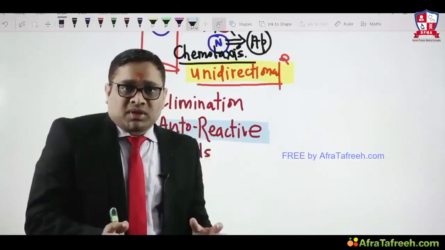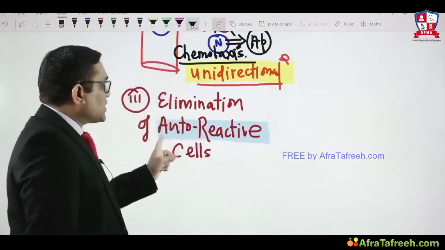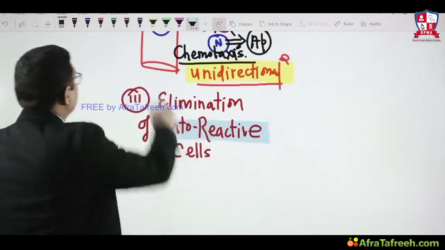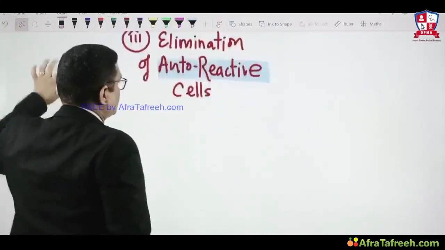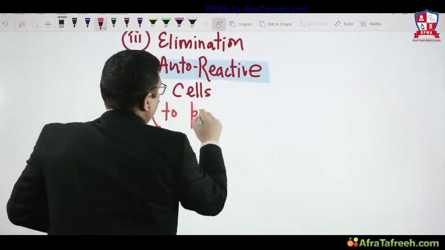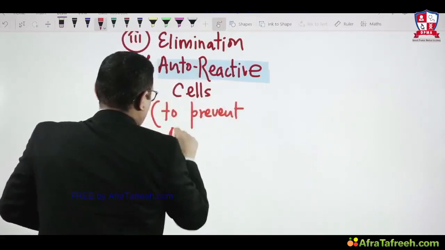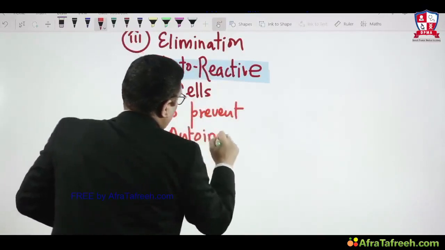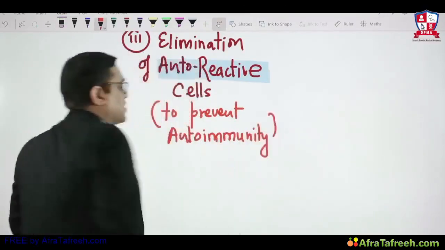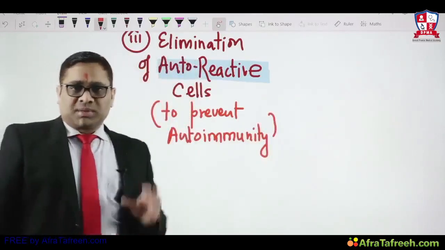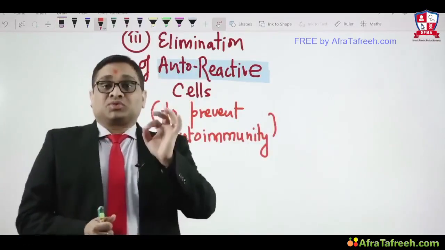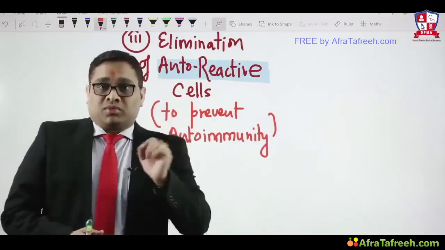But why is a normal person not getting autoimmune disorder? Because autoreactive cells are getting eliminated by physiological apoptosis. So we can say that physiological apoptosis is a mechanism to prevent autoimmunity. This is how it protects us from autoimmune disorders. That is an important point to understand, which we'll discuss in the immunology chapter also. So what I want to emphasize here is that apoptosis is very important to prevent autoimmunity.